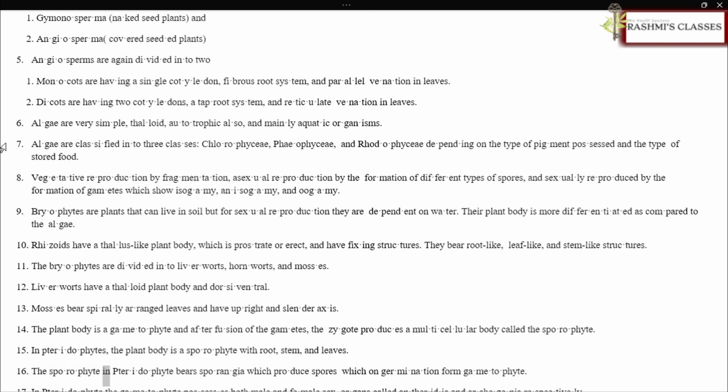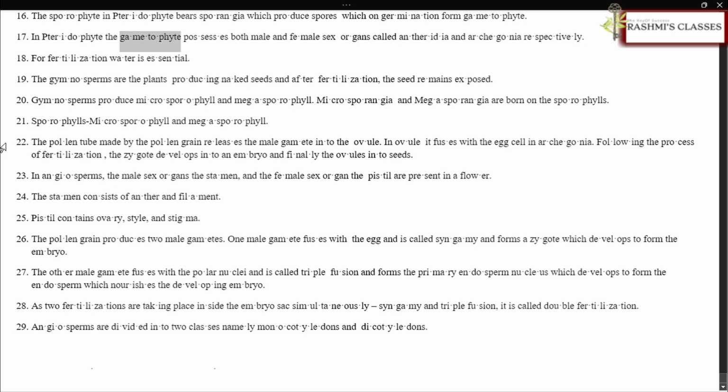The sporophyte in pteridophytes bears sporangia which produce spores which on germination form gametophyte. In pteridophytes, the gametophyte possesses both male and female sex organs called antheridia and archegonia respectively. For fertilization, water is essential.